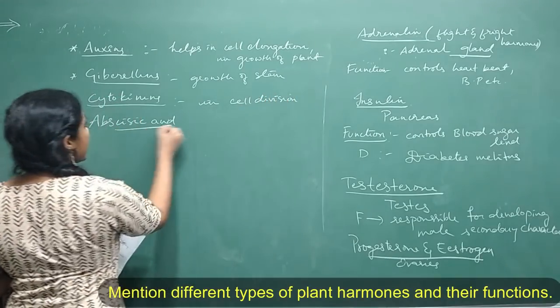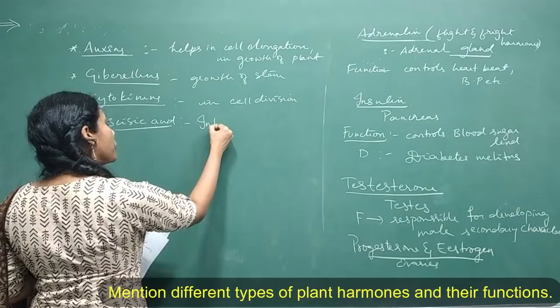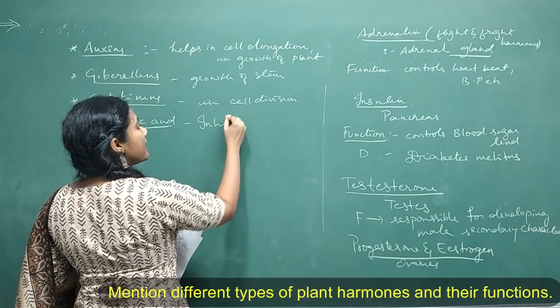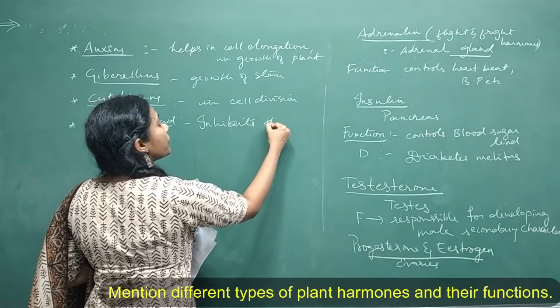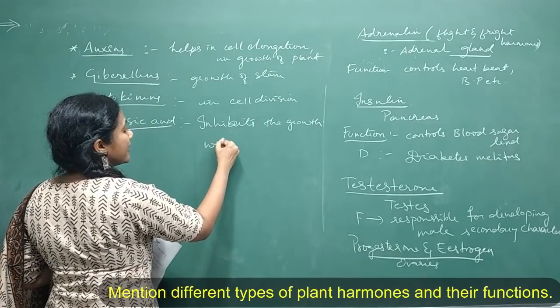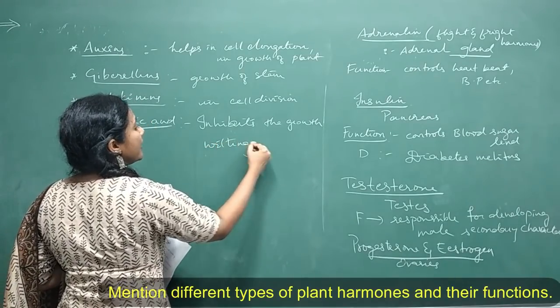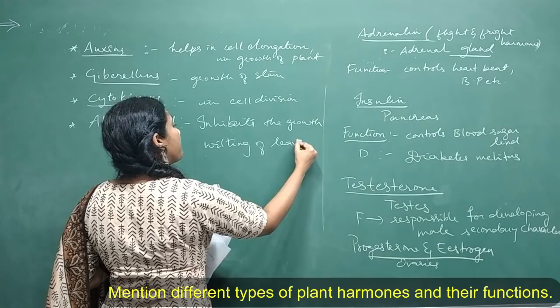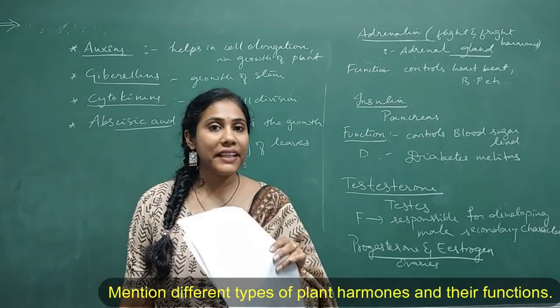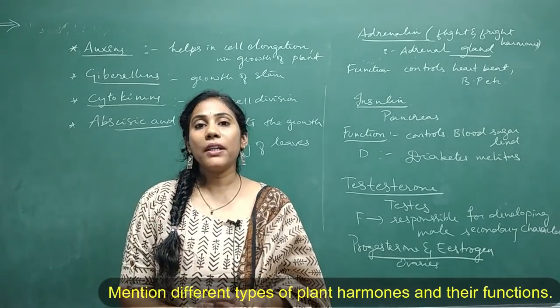Fine. Abscisic acid actually inhibits the growth. It helps in stopping the growth. Inhibits the growth. And also you can write wilting of leaves. That is falling of leaves. Wilting of leaves. Clear? So these are the 4 plant hormones and their functions. So really very important question.